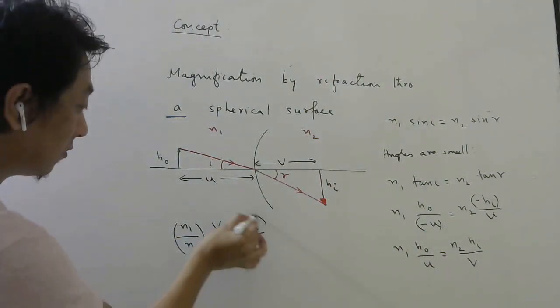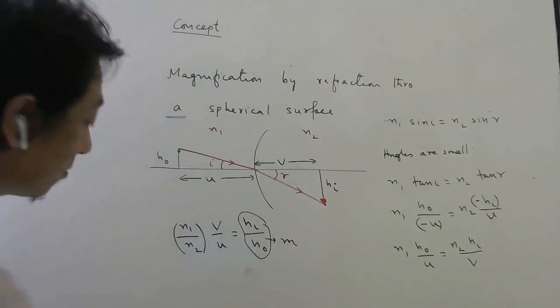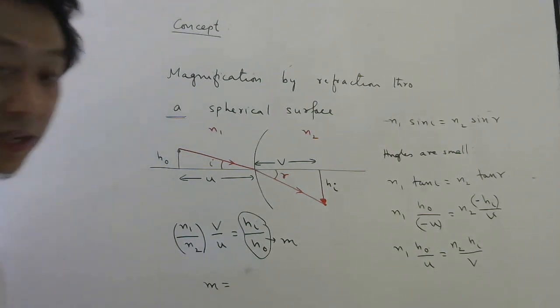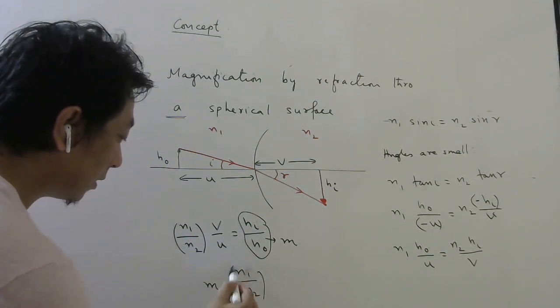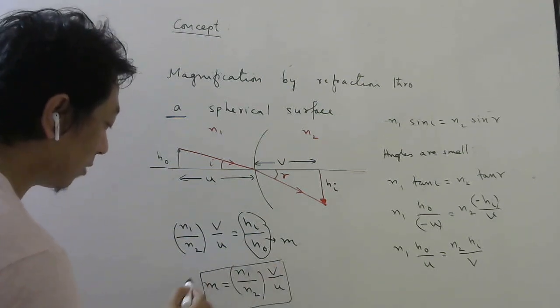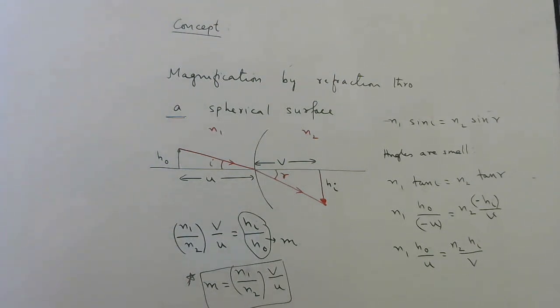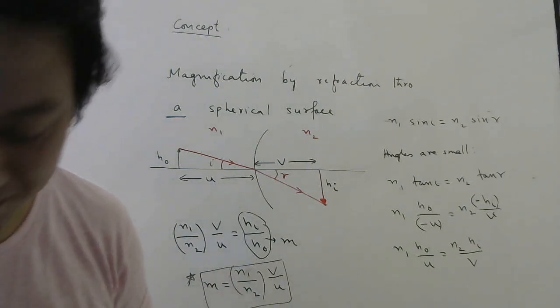Now this is what we call magnification. Right, students? So magnification produced by a single surface will be N1 by N2 times V by U. So try to remember this formula separately. It is similar to V by U, except this N1 by N2 will also come.